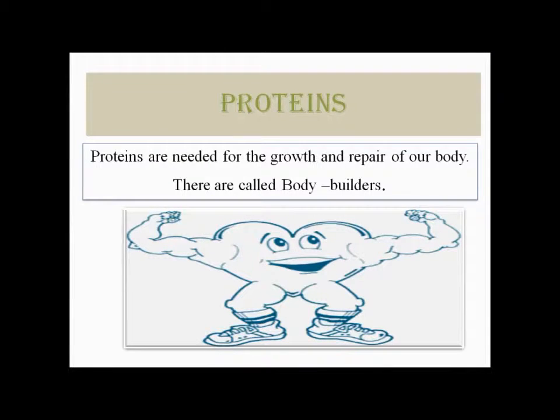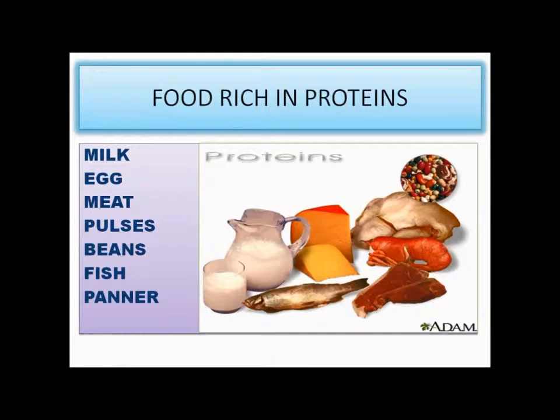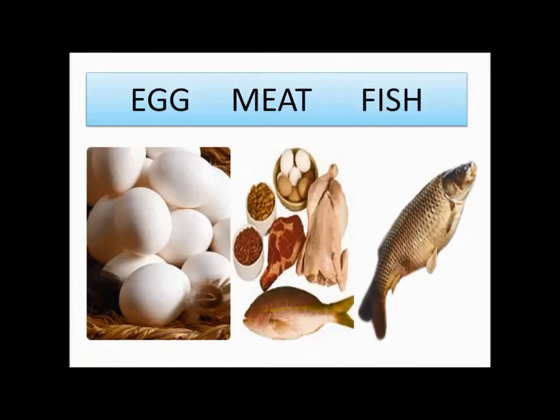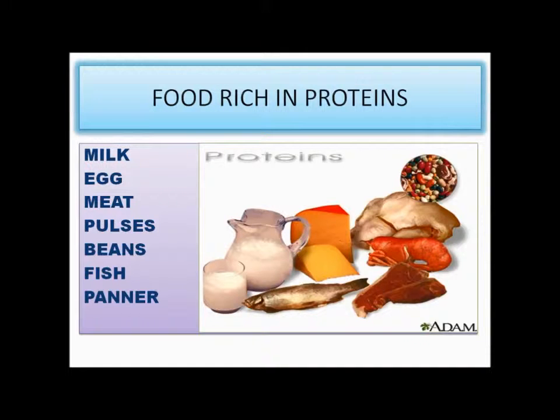Proteins. Proteins help us to grow and to build and repair our body cells. Proteins help us in healing small wounds and cuts also. So they are called body building foods. Examples: milk, egg, meat, pulses, beans, fish, paneer. These are the food items which are rich in proteins.